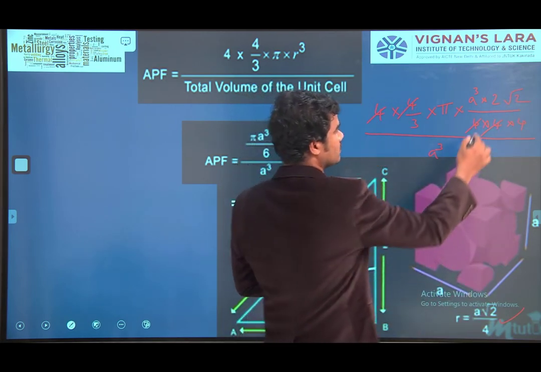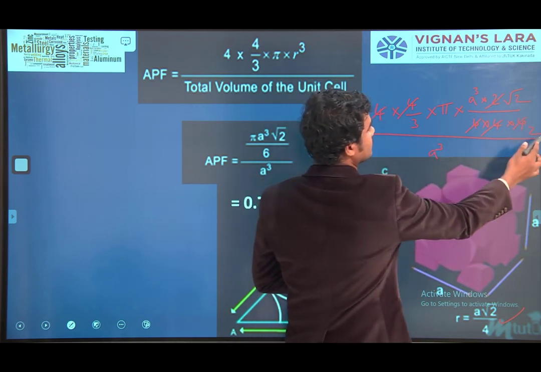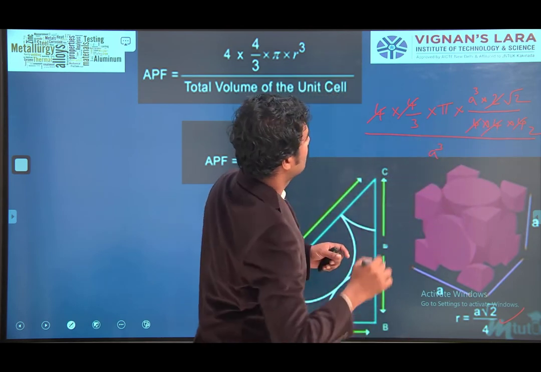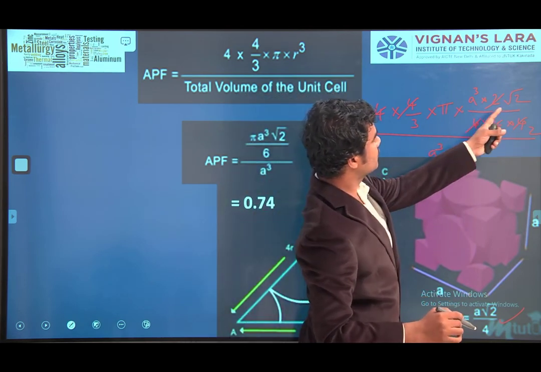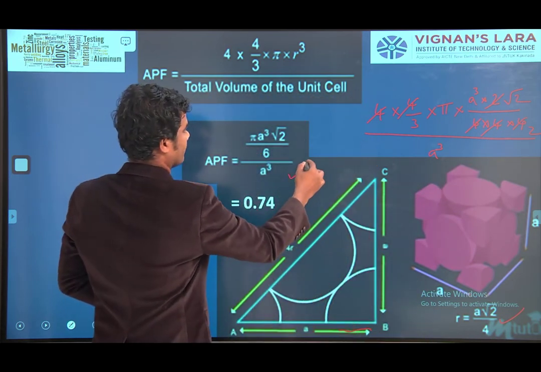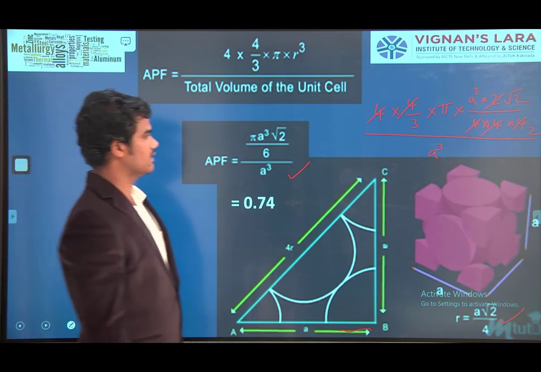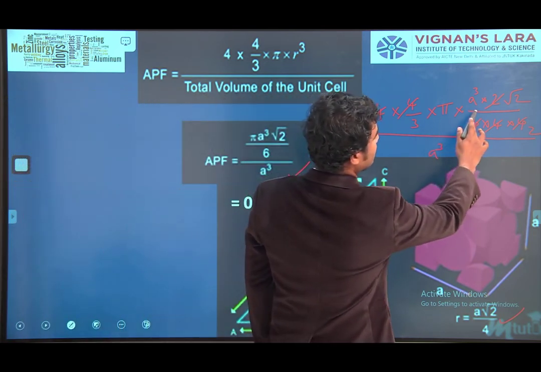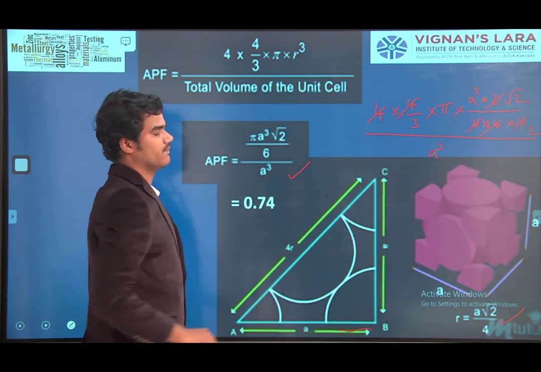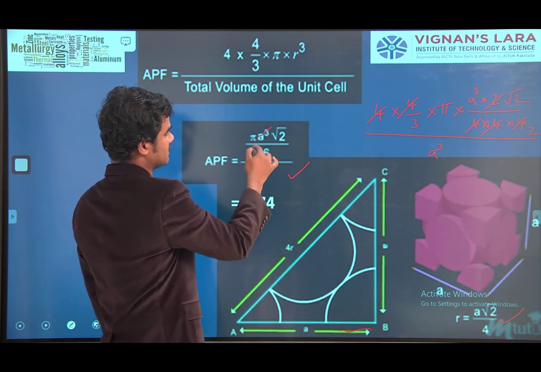So 3 into 2 is 6, so root 2 by 6 by a cube. The atomic packing factor is pi into a cube into root 2 by 6 a cube. The a cube gets cancelled.